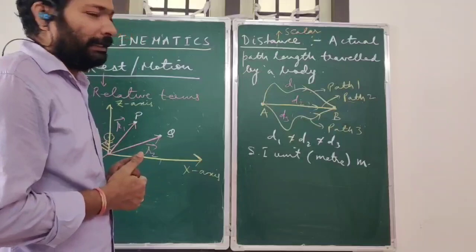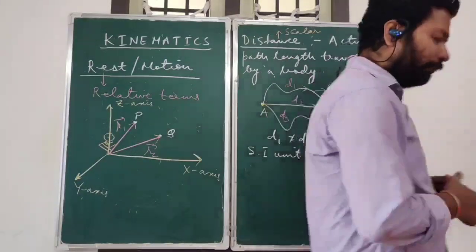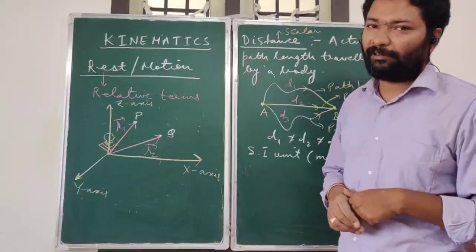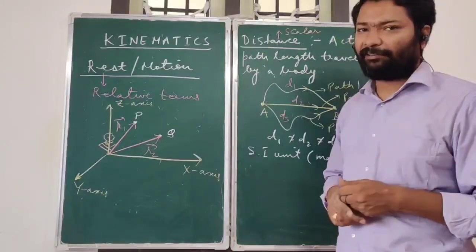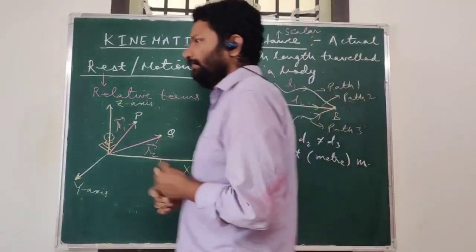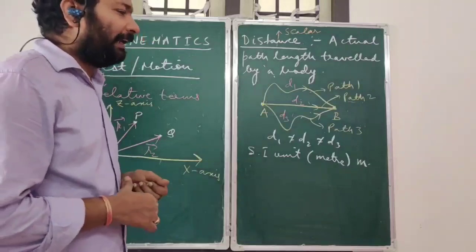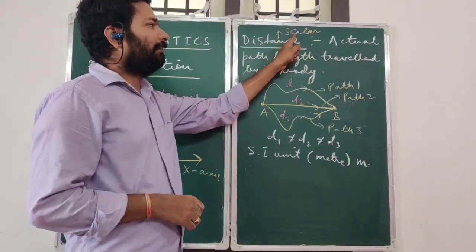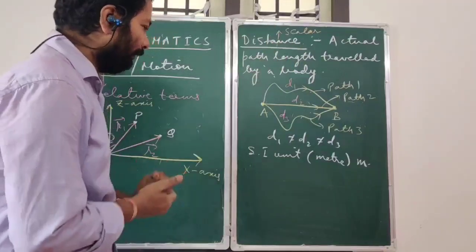No. If you are going to buy some vegetables, will you go and tell the shopkeeper, give me 2 kg of potato in southeast direction, or give me 3 kg of onion in northwest direction? No. It does not make any sense to attach direction with these physical quantities. Such quantities are termed as scalar quantities, and distance is one of the scalar quantities.